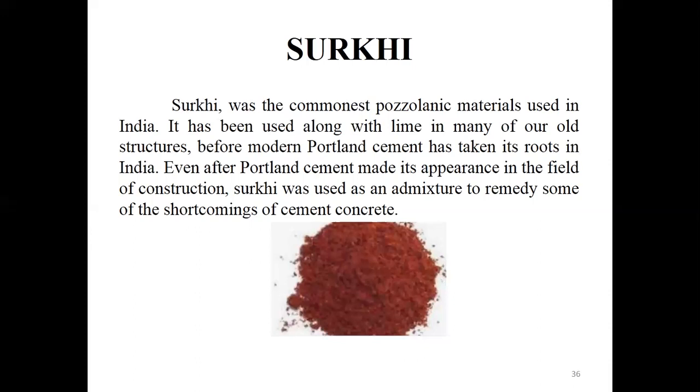Okay, the Bhakra Nangal project. There, argillaceous clay, which means a product of the clay material, was calcined in an oil-fired rotary kiln, and then it was ground. For grinding they used a ball mill. Sometimes the chambers may be more, so it is called a multi-chamber ball mill. They make this Surki in this technical way, and they were using about 100 tons per day at the rate of 20% replacement of the cement. This is for the Bhakra Nangal project.